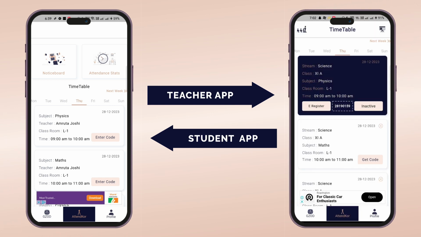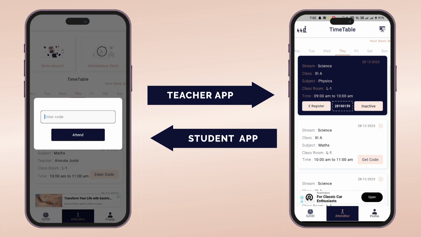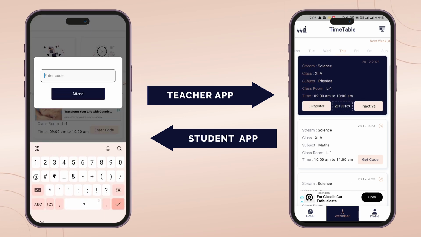To get accurate attendance of students who are currently present in class, we use geolocation coordinates. So only students who are in the classroom can mark attendance for that lecture, not students who are out of class and still know the code. On the teacher's side, you can see the code generated along with the e-register and inactive button. Students will enter that code, submit, and mark their attendance.